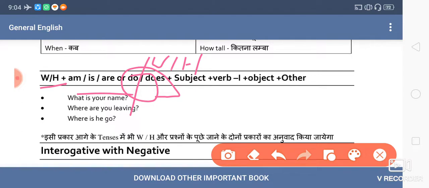Like here in the second category, we did not start with the auxiliary. We started with an interrogative word like what is, where is. But previously I said, am I smart? Am I looking good? Do you go for a morning walk? All such. So these are the two different categories of sentences.